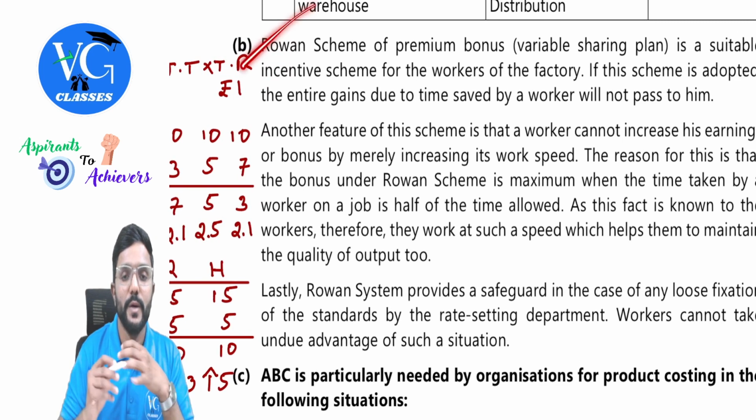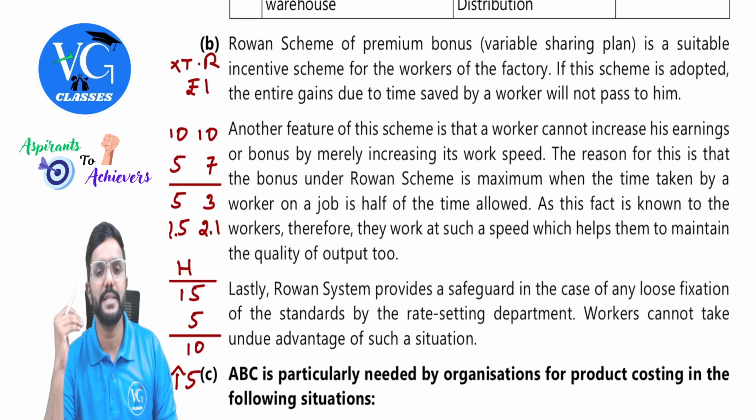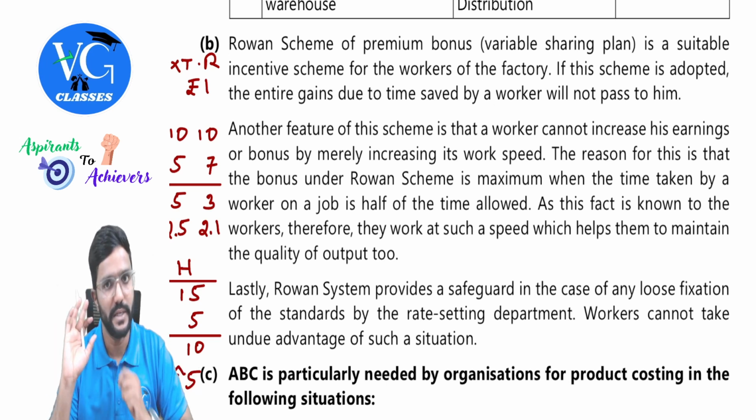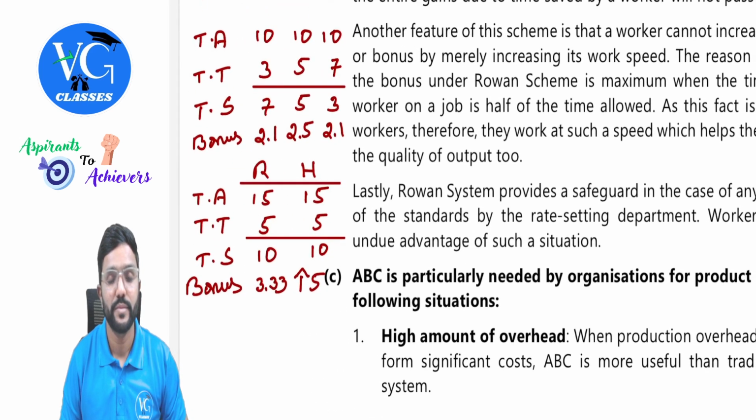Rowan scheme of premium bonus, a variable sharing plan, is a suitable incentive scheme for the workers of the factory. If this scheme is adopted, the entire gain due to the time saved by the worker will not pass to him. It will be shared between the employer and employee. Yes, but this is not the only reason. We have two more. What is it, sir?